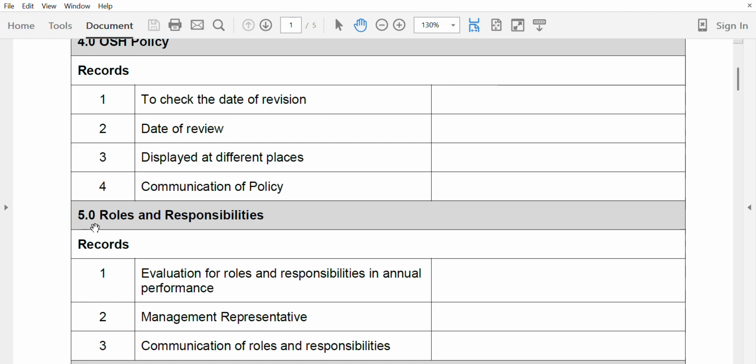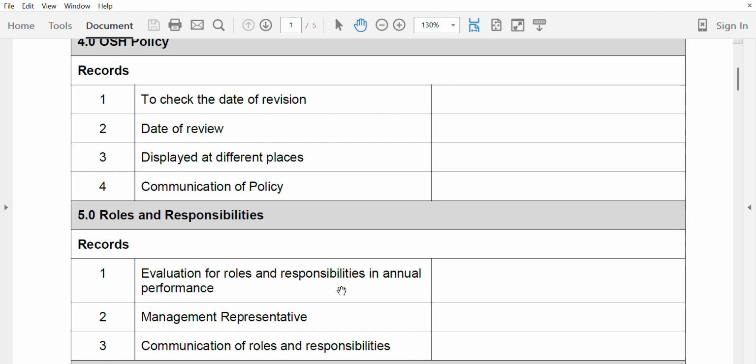After this, roles and responsibilities. Make sure that the procedure is developed, because as per the ADOSH, it is a mandatory procedure. And job descriptions for the employees. Take one sample for a job description of the employees.